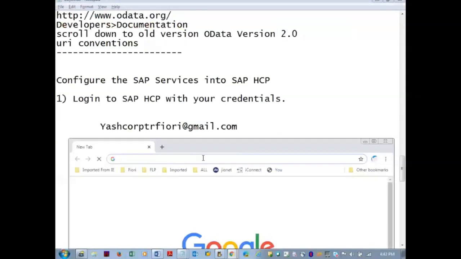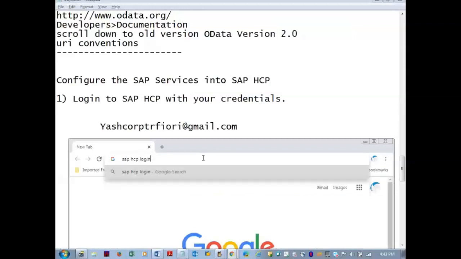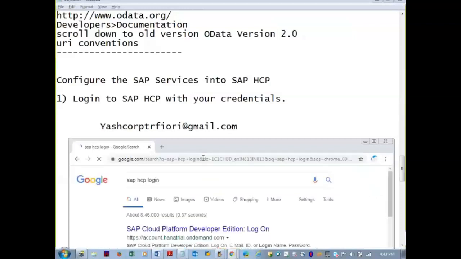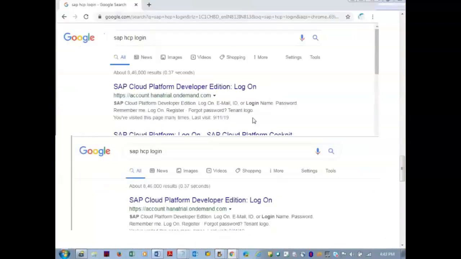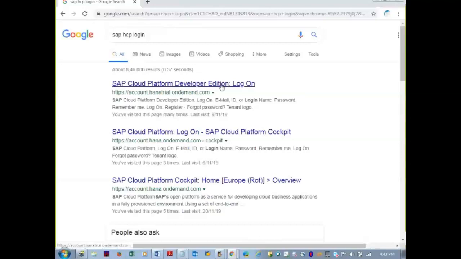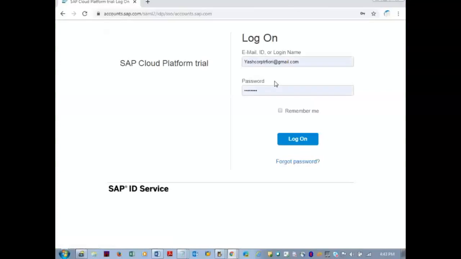So please do this now. Open the SAP HCP. You can Google for SAP HCP register or login. Let me click on the first link. If you're not yet registered, please register by following the document. Log into your SAP HCP.